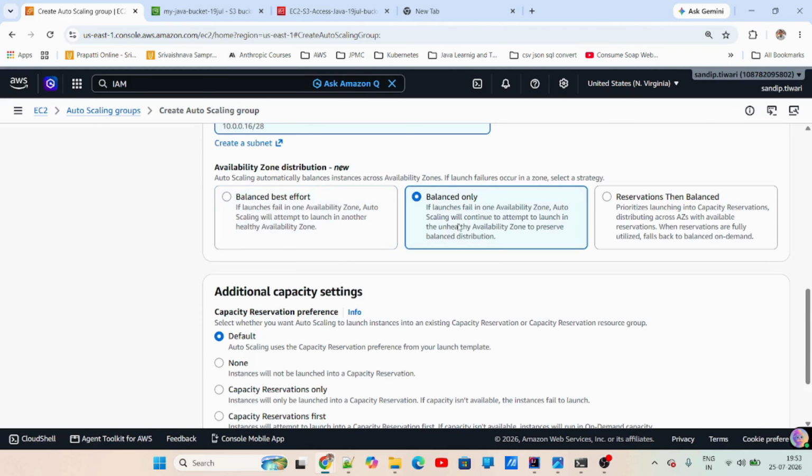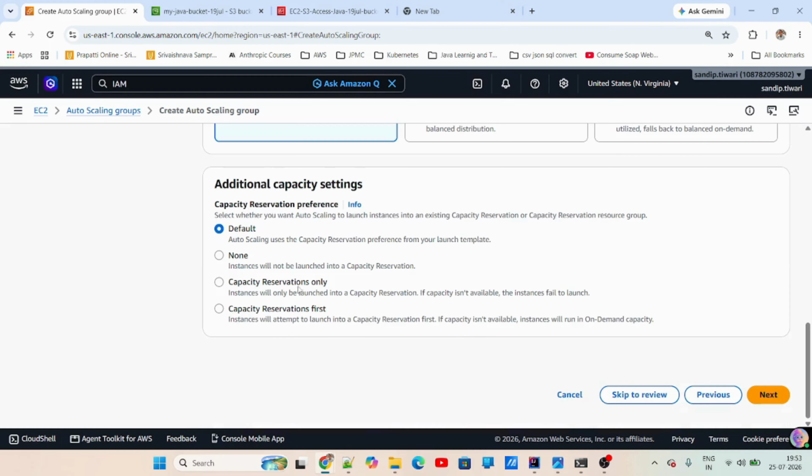In this case, there are two AZs and I'm launching 10 instances. One of the AZs is unhealthy and we are not able to launch instances there. So it will keep on trying so that the balance is maintained, 5-5, something like that. And then this is the reservation, which is based on capacity reservation, etc. Based on that, it will take the call. It will stick with balanced best effort for now, and we'll keep everything as it is.